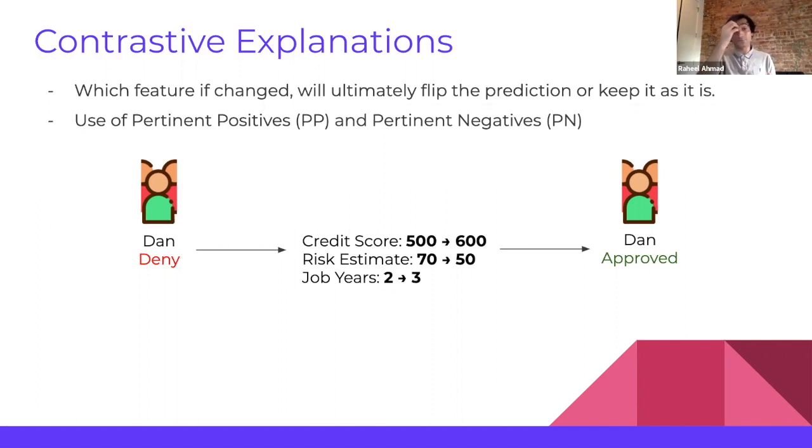So for example, for our credit score example, if Dan can increase his credit card score from 500 to 600, decrease his risk estimate from 70 to 50, and work one more year, he will be qualified for a loan. So simple. So by using contrastive explanations, we can provide recommendations to our customers and business users on what they need to change in order to achieve a desirable outcome.